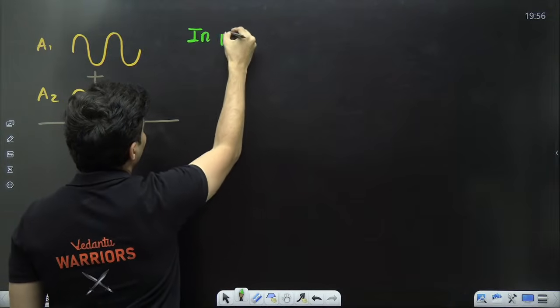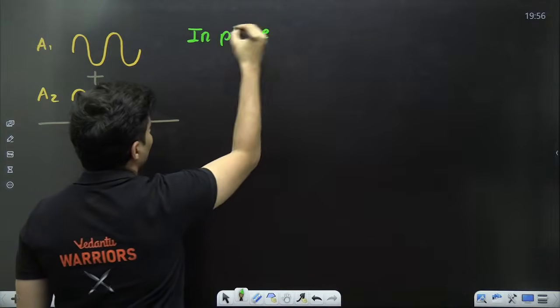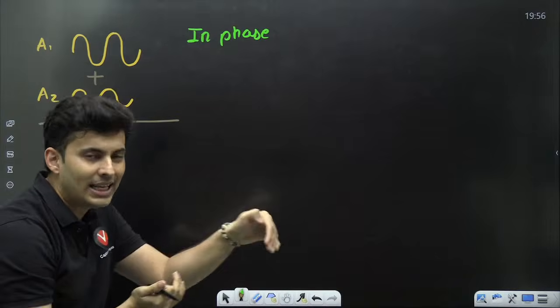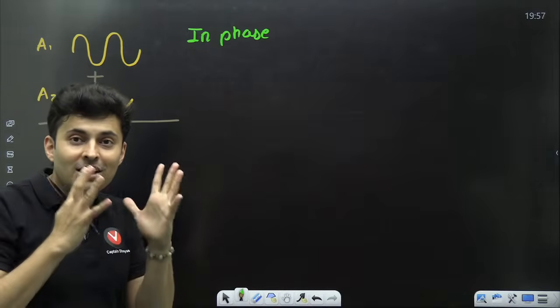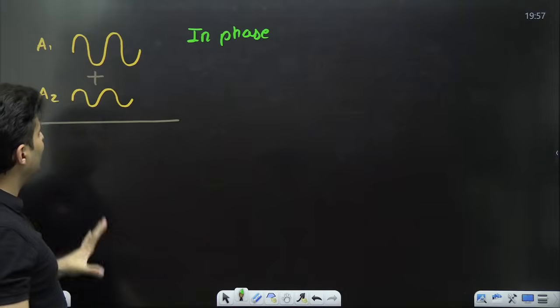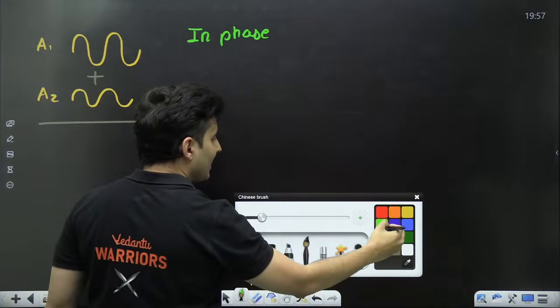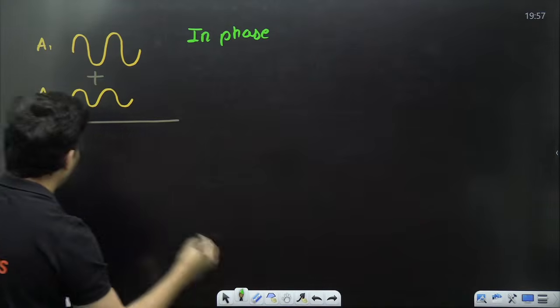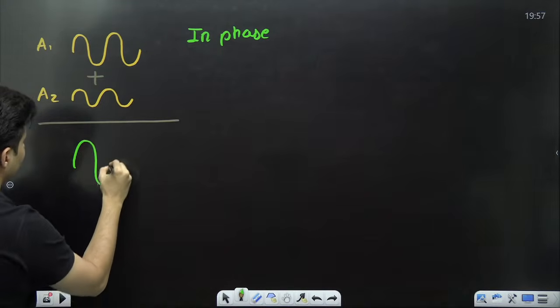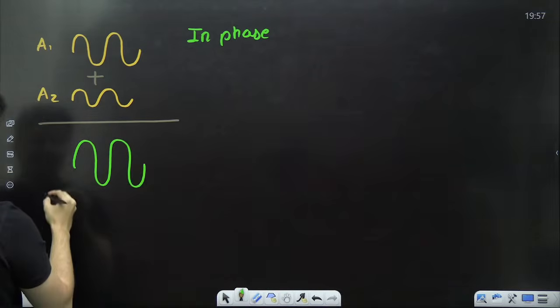They are said to be in phase. That means there is no lag between them. They are together. They are matching together. Crest matching with crest, trough matching with trough. In such a case, the resultant, my dear warriors, looks like this. The resultant looks like this.